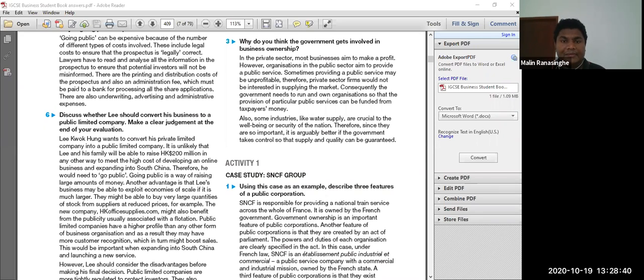You can see that these are mainly public sector organizations. It's another kind of business we can see, but the main objective is not to earn profit. Then what? Not to earn profit, but to provide for the welfare of the people. Subjects and functions of the ministries. Different gazettes are there, so you don't need to go into that much detail. If you want, you can go to this website, cabinetoffice.government.lk. You can find out more information.